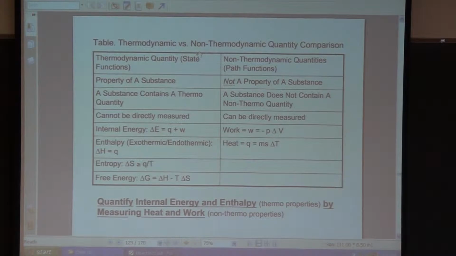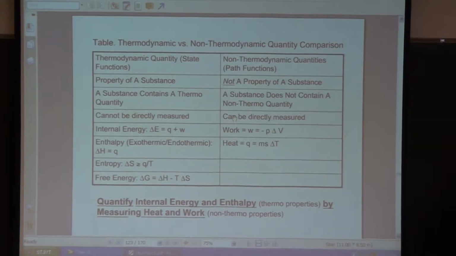Okay, so if enthalpy and internal energy are thermodynamic quantities, enthalpy and internal energy are properties of a substance. Heat and work are not thermodynamic quantities. They are not properties of a substance. On the other hand, these thermodynamic quantities can be directly measured, whereas the non-thermodynamic quantities cannot be directly measured.